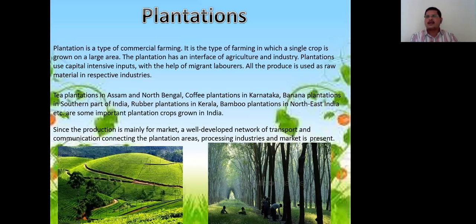These are some important plantation crops grown in India. Regarding plantation, we have a large history. When the British ruled our country, many laborers were shifted forcibly from India to African countries. That's why you see a lot of Indians settled in parts of African countries and many islands like Fiji and Sri Lanka. You find more people of Indian origin settled there because they were the migrated laborers